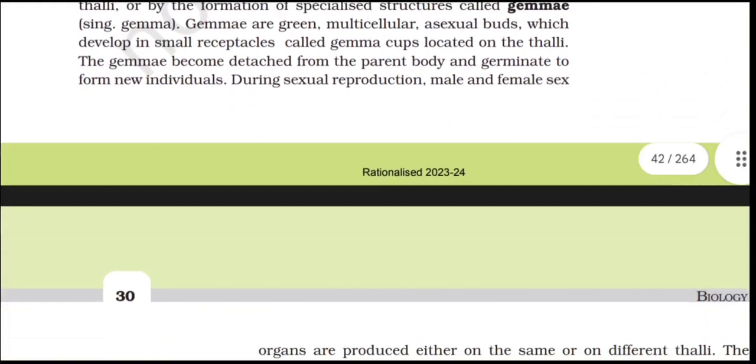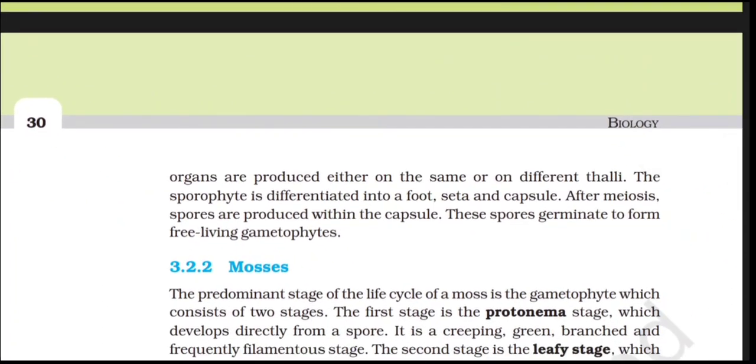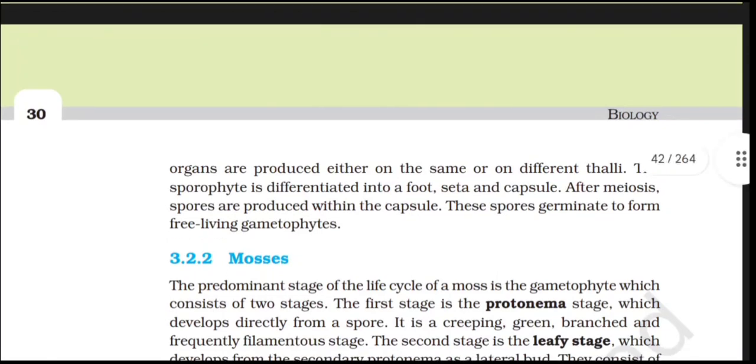During sexual reproduction, male and female sex organs are produced on the same or on different thalli. The sporophyte is differentiated into a foot, seta, and capsule. After meiosis, spores are produced within the capsule. These spores germinate to form free-living gametophytes.